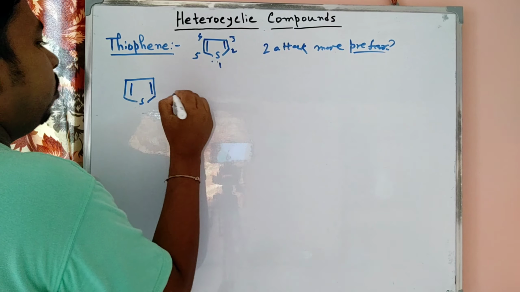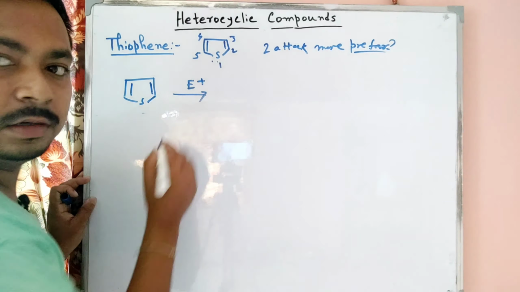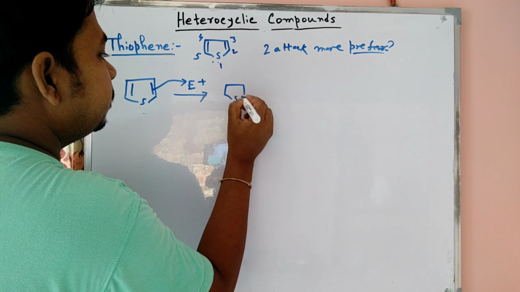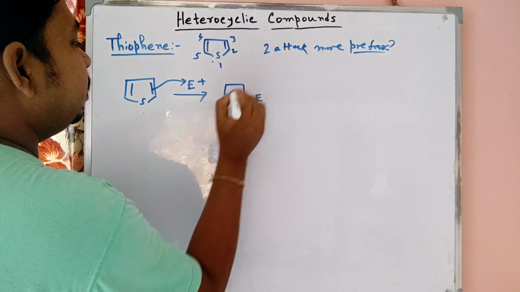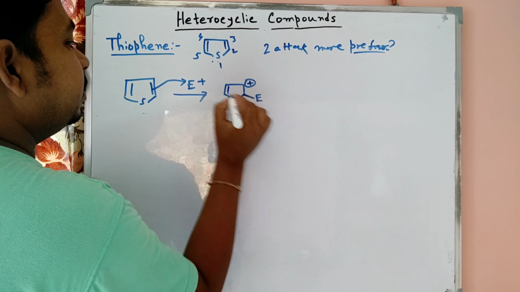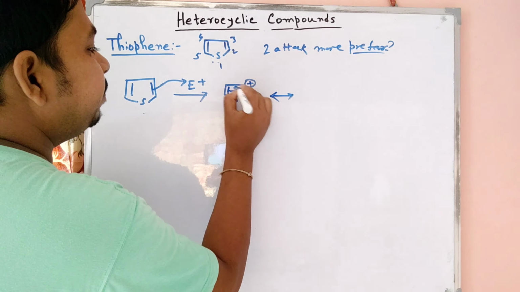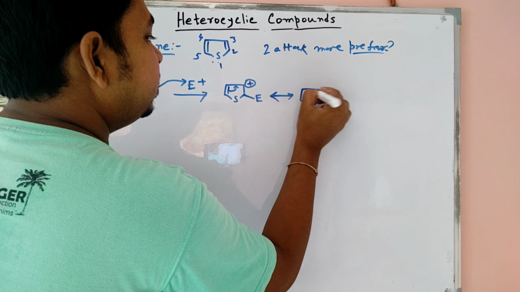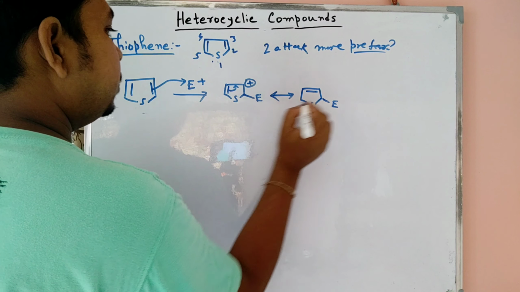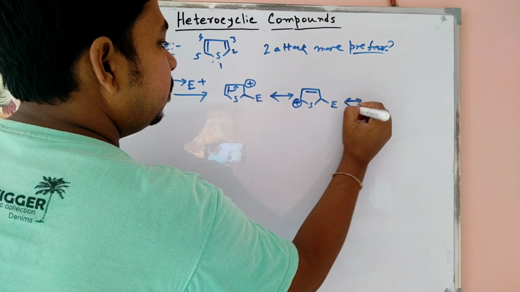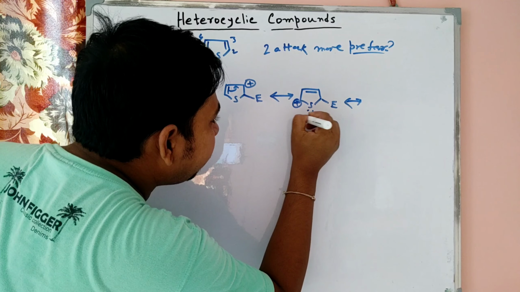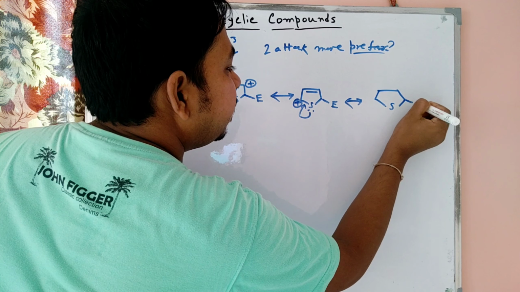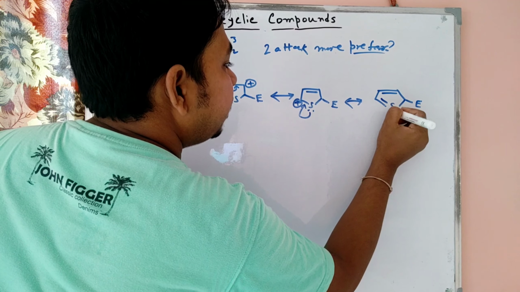here, when the electrophilic attack takes place, we know that when attack at the second position is possible, the plus charge is present here. Now this bond is shifted here and all the resonance structures are formed. Now the plus charge is formed here, so the lone pair of the sulfur atom participates in resonance. So now the possible structure is here, and the plus charge is formed here.